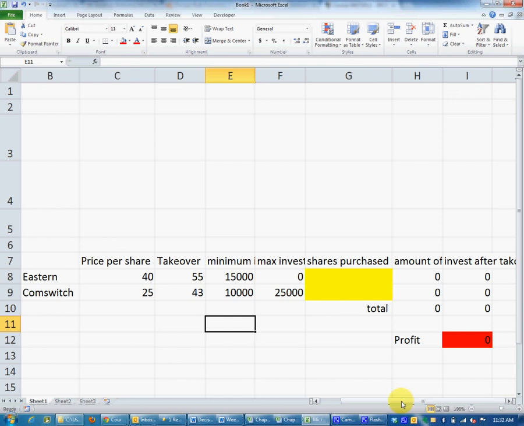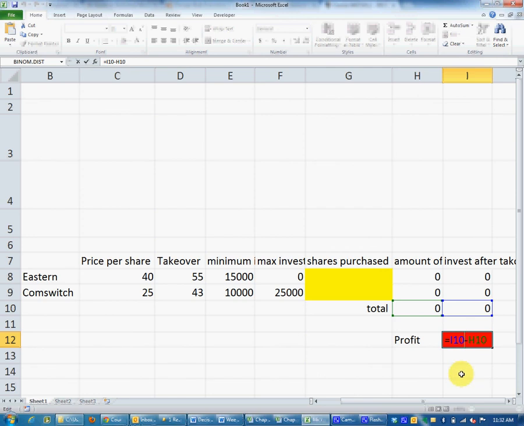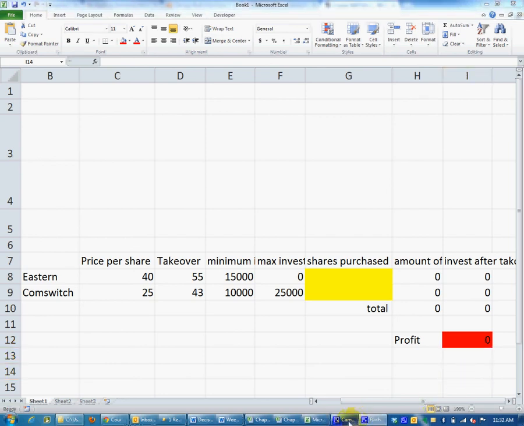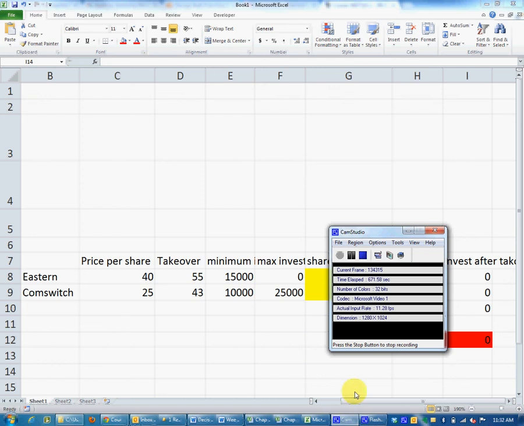Yes? What equation do you have in the red cell for profit? I-10 minus H-10. And just so the video works, I'm going to stop it and start a new one, and we'll do two.